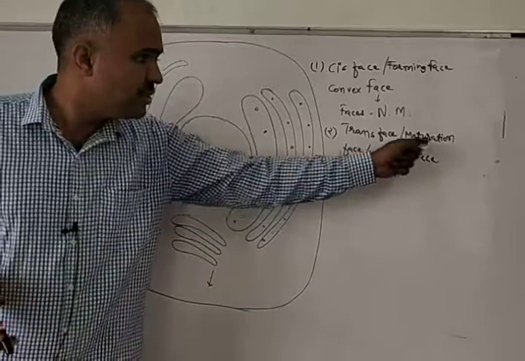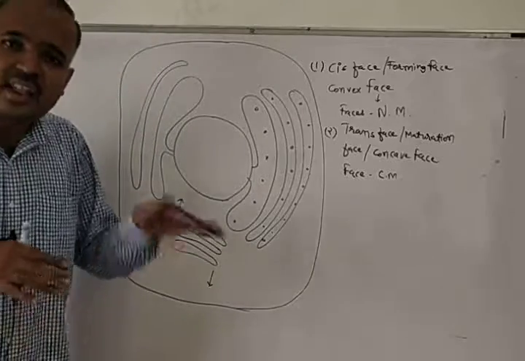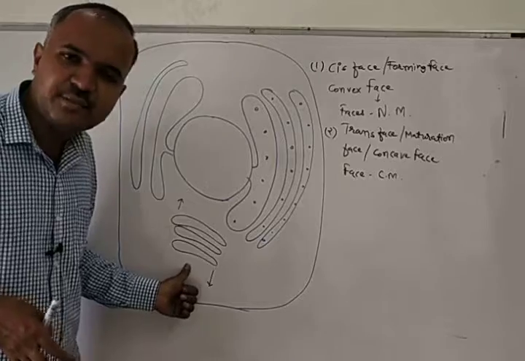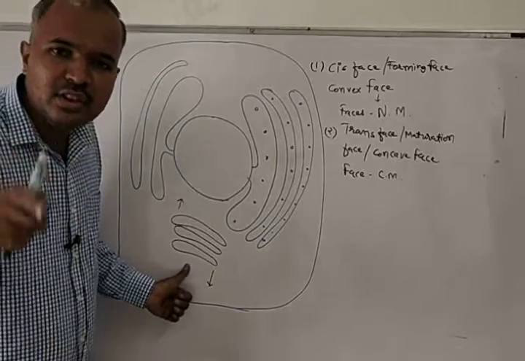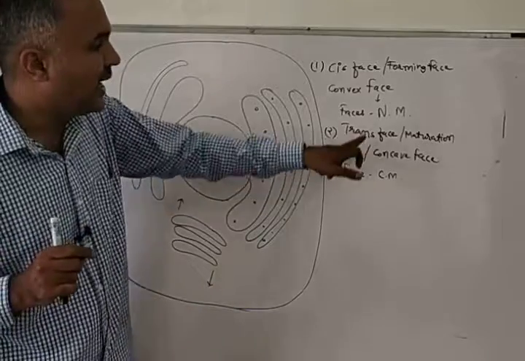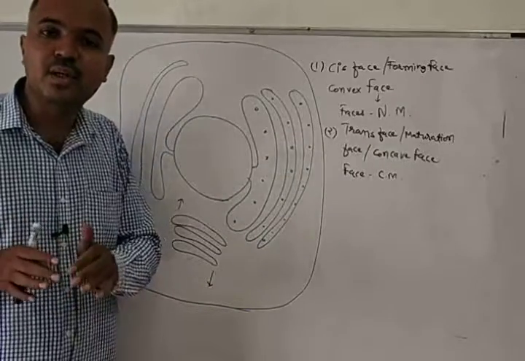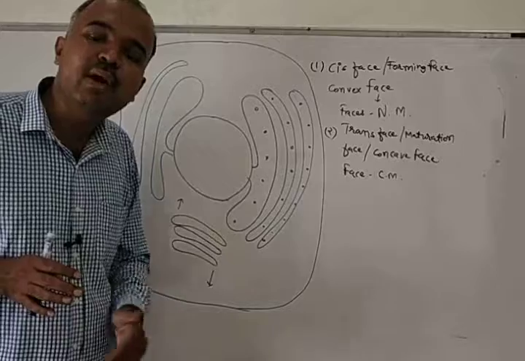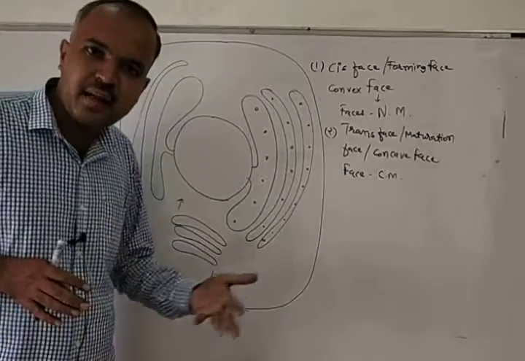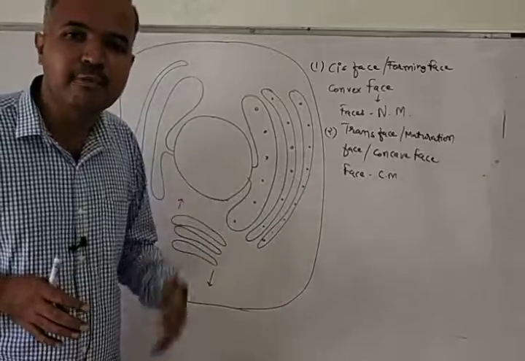And the trans phase is known as the maturation phase because at this phase the Golgi body is continuously becoming mature. That's why it is known as the maturation phase. But at the cis phase, the Golgi body is continuously being formed.